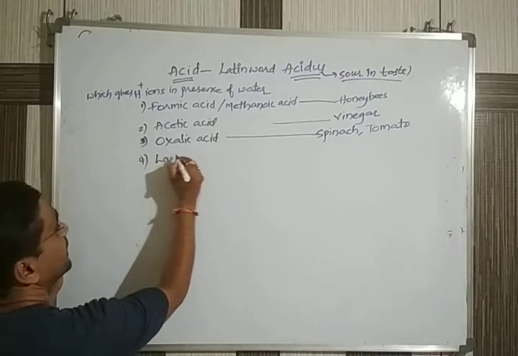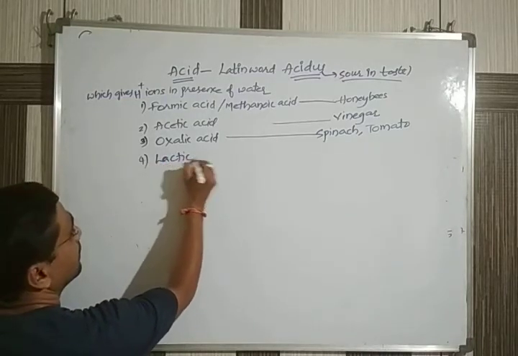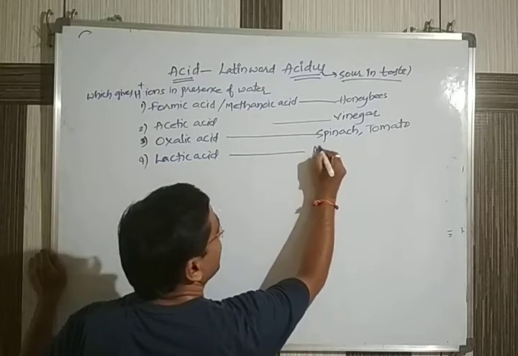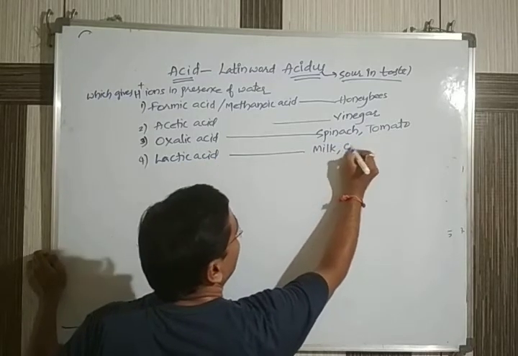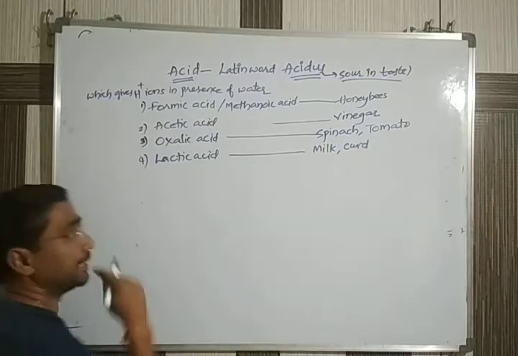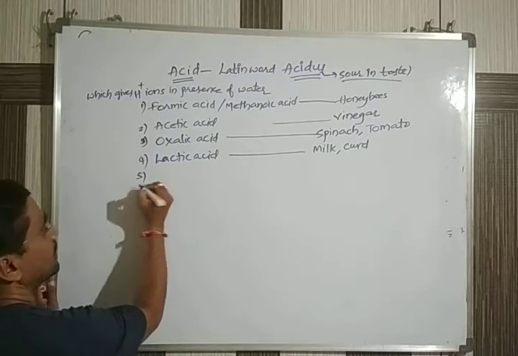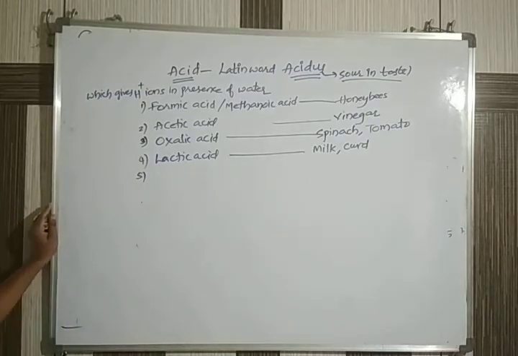Next one, lactic acid. Lactic acid is mostly present in milk, and you come across it in curd.